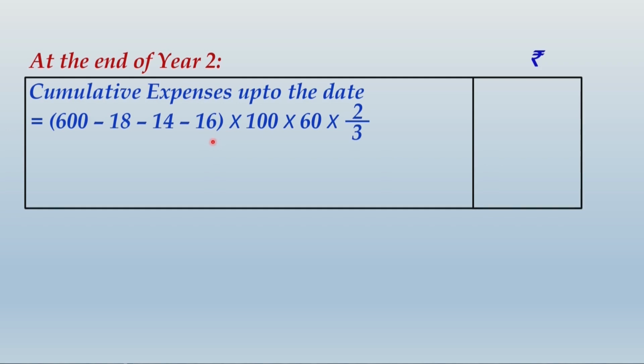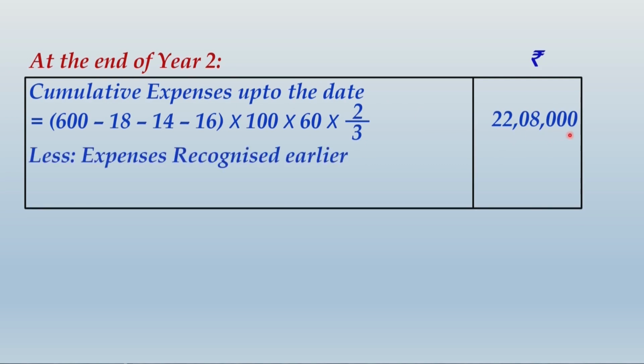Fine. So what we find within brackets is the eligible number of employees multiplied by 100 multiplied by 60. This 60 is the same value per share which was the fair value of the share or the fair value of the option at the grant date. We have now considered 2/3, because out of 3 years of vesting period, this is end of year 2, that means 2 years have passed. So out of the total amount of share based payment reserve, 2/3 should be recognized up to the end of second year, and that works out to 22,08,000.